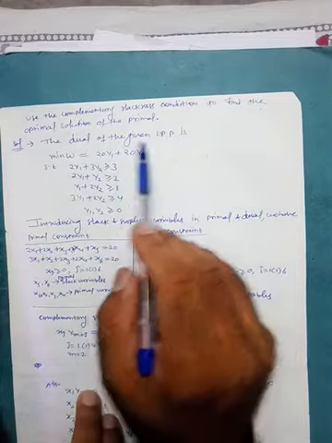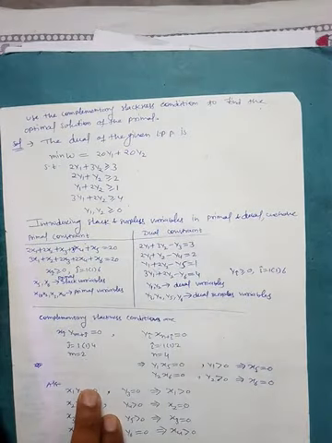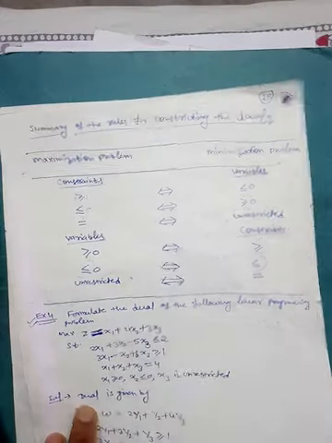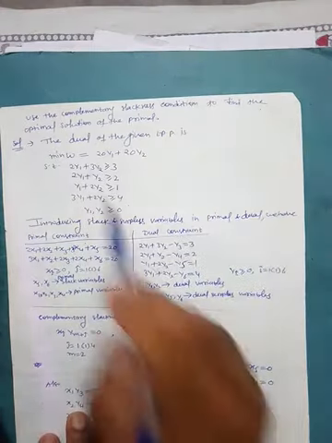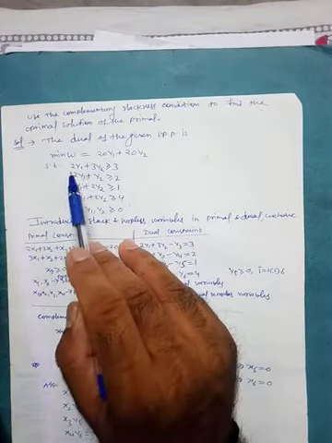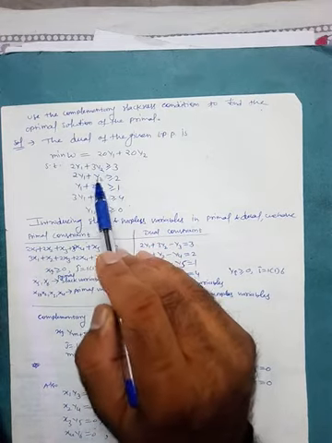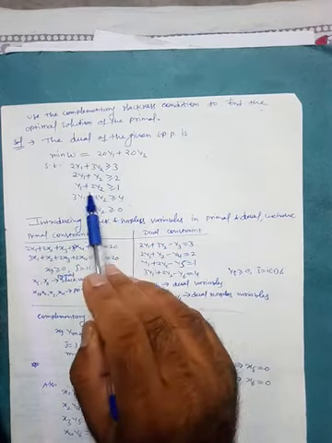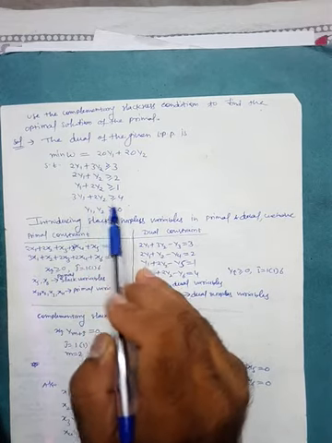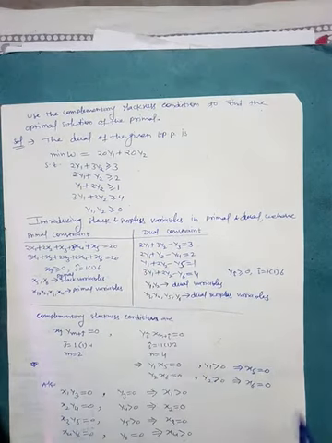So the dual of the given LPP is constructed by using this table. With the help of this, we have constructed the dual. Minimum of W is equal to 20y1 plus 20y2 subjected to 2y1 plus 3y2 is greater than equal to 3, 2y1 plus y2 is greater than equal to 2, y1 plus 2y2 is greater than equal to 1, 3y1 plus 2y2 is greater than equal to 4, and y1, y2 both are greater than equal to 0.